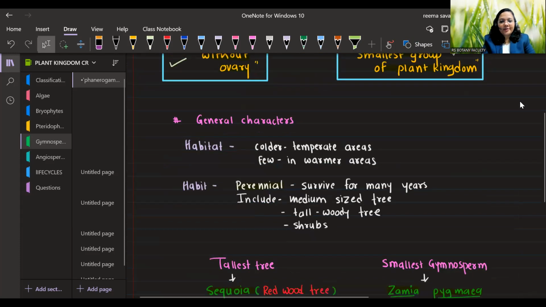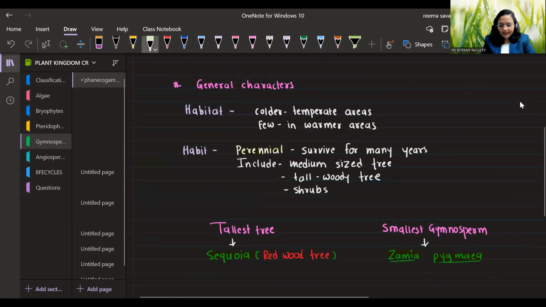What are the general characteristics of gymnosperms? Their habitat: they grow in colder temperate areas, and a few gymnosperms are also found in warmer areas. When you go to some colder regions, you will find many cone-shaped conifers. Conifers are gymnosperms. Their habit: they are perennial, they survive for many years. Mostly they cannot be annual or biennial, which we will study later, because seed formation needs more than 2 years. That's why they are always perennial.